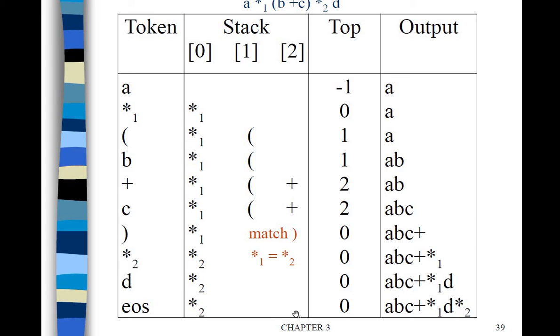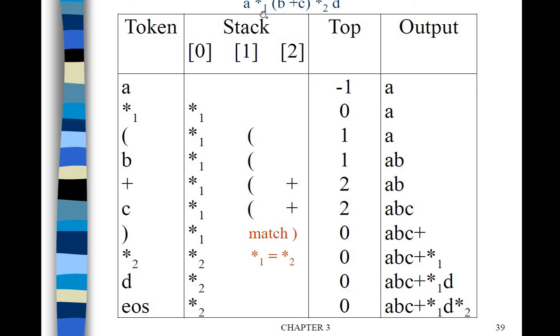Similarly, if you have the expression A star B plus C star D, then from left to right we will have the priority. That's why the multiplication symbols are tagged with numbering. The first multiplication will be given the highest priority, the second one after that. For this, first we scan A, which is attached to the postfix expression. Star is there, and initially the stack is empty, so star will be pushed onto the stack.